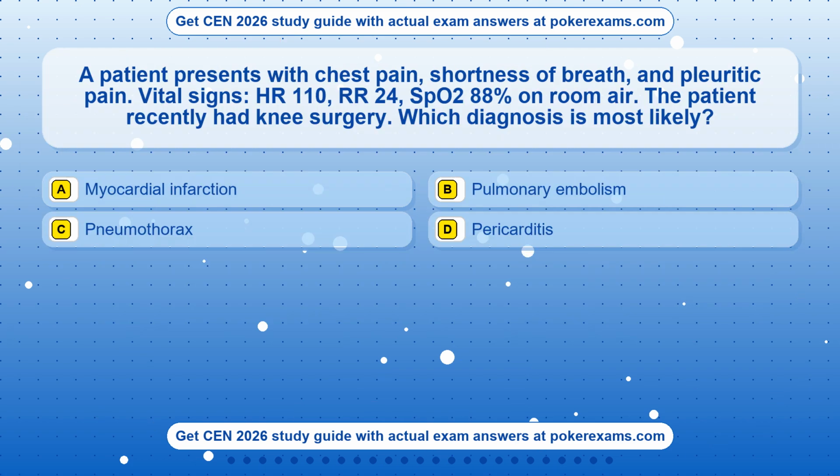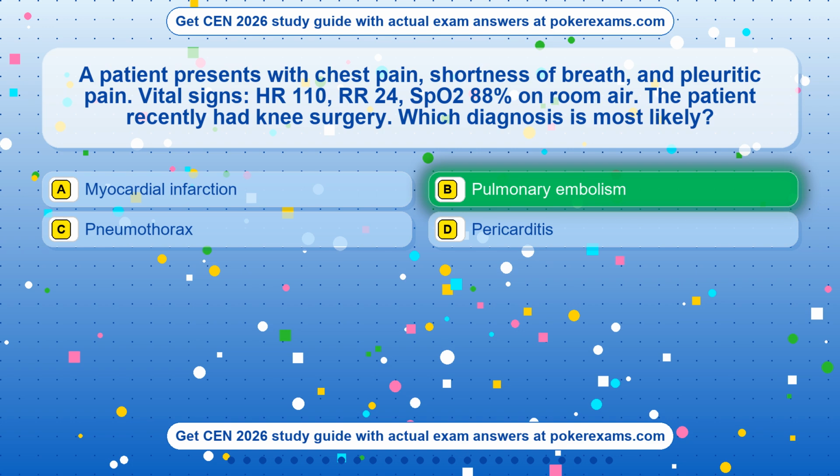Question 12. A patient presents with chest pain, shortness of breath, and pleuritic pain. Vital signs: HR 110, RR 24, SpO2 88% on room air. The patient recently had knee surgery. Which diagnosis is most likely? Option A, myocardial infarction. Option B, pulmonary embolism. Option C, pneumothorax. Option D, pericarditis. The correct answer is option B.